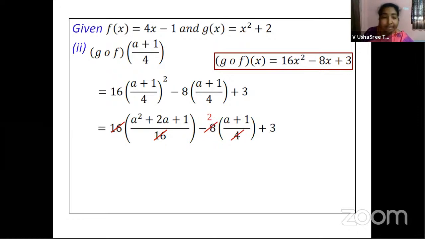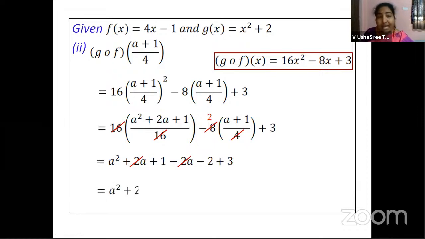All right. Then you will have a square plus 2a plus 1 minus 2a. You are multiplying 2 with a, right? Minus 2a minus 2 plus 3. Then plus 2a and minus 2a get cancelled. And you will have a square. Look at this. 1 plus 3 is 4. 4 minus 2 is plus 2. So you will have a square plus 2.